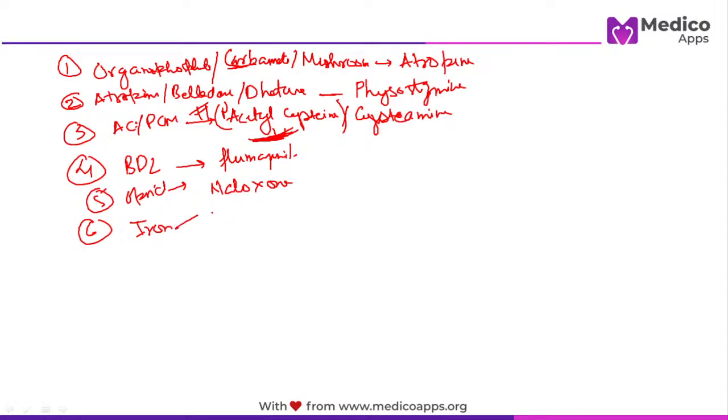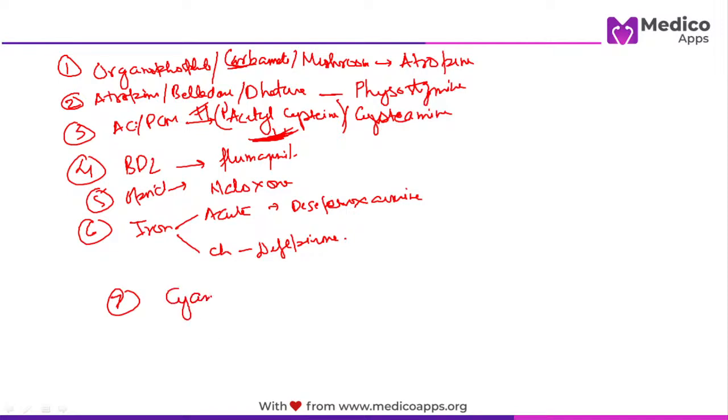Next, very frequently they will talk about iron poisoning. In iron poisoning, they will talk about acute iron poisoning and chronic iron overdose. What should be the answer for acute iron poisoning? Anyone? It is deferoxamine. And what about chronic? It is deferiprone. So again, iron poisoning, very frequently they will ask.